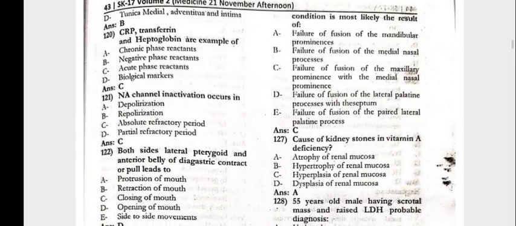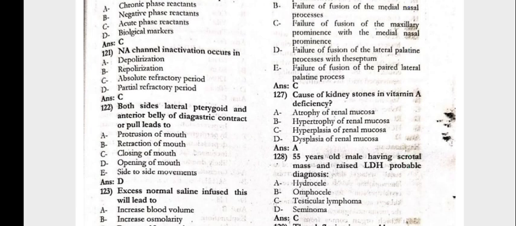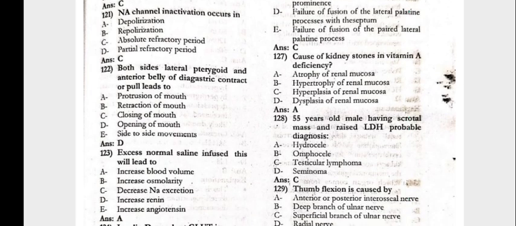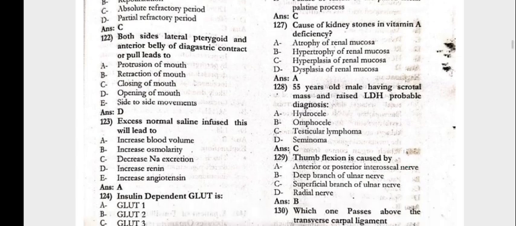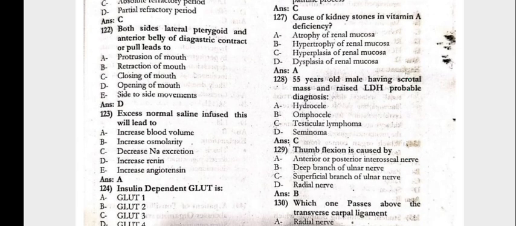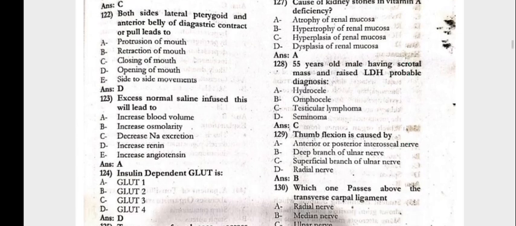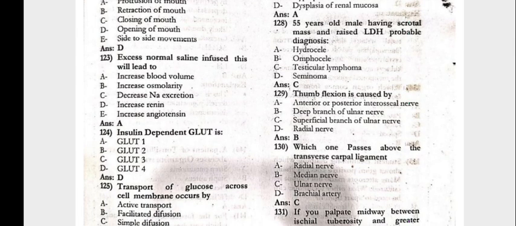This condition is most likely due to the failure of the fusion of the maxillary prominence with the medial nasal prominence. That's the cause of kidney stone. The vitamin A deficiency is atrophy of the renal mucosa. 55 years old male having the scrotal mass and the raised LDH. Probable diagnosis would be the testicular lymphoma.